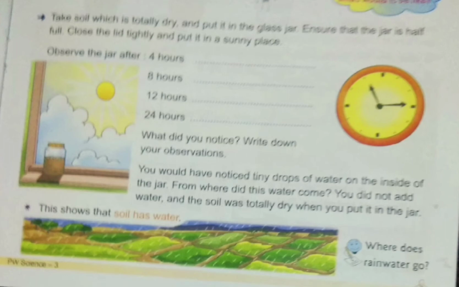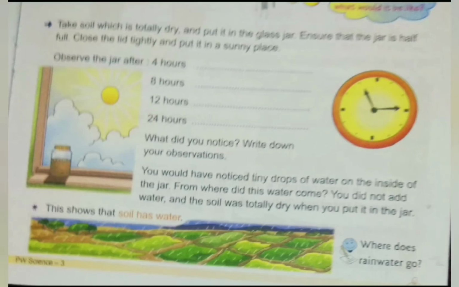And after doing that, what you have to do: observe the glass jar after 4 hours, after 8 hours, after 12 hours and after 24 hours. Can you guess, children, what will happen in the jar? What you notice in this activity, you have to write and send me.